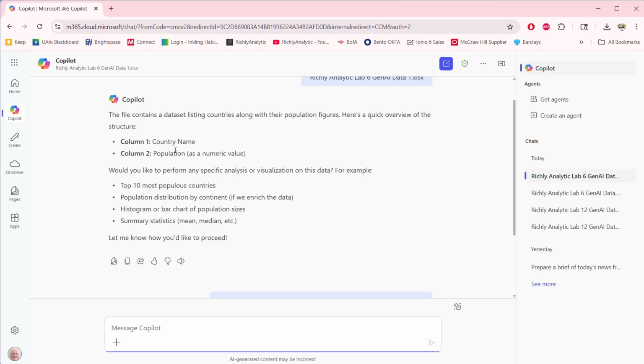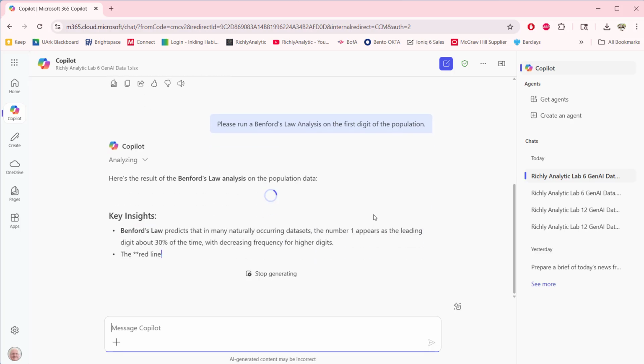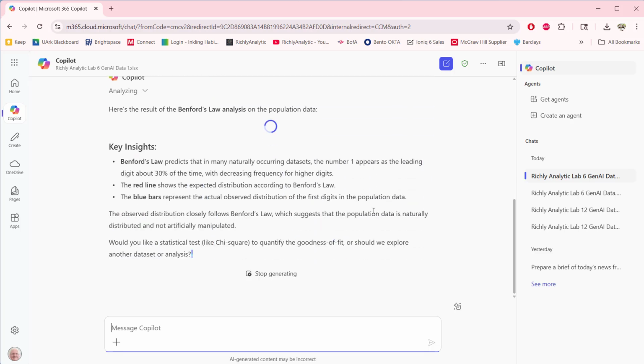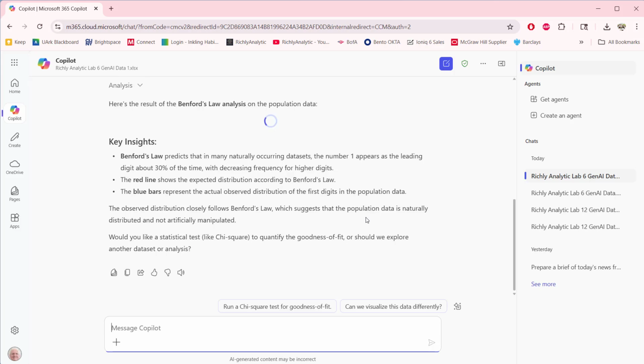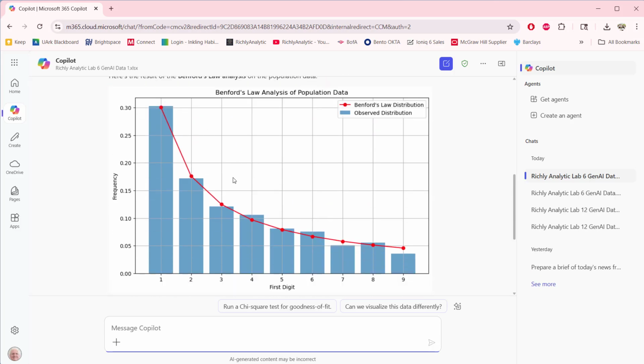So we see this population variable. I'm asking it to run Benford's law. So I'm looking at the first digit of 198 observations, 198 countries in 2010. And this is what it will show. And here is the distribution here. So the red is the theoretical, the blue is the observed distribution. So I can see that there, and it looks fairly close.